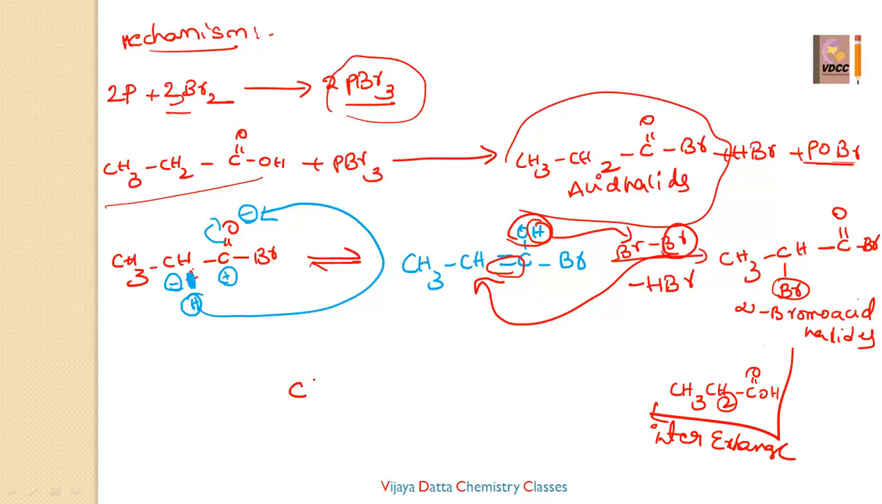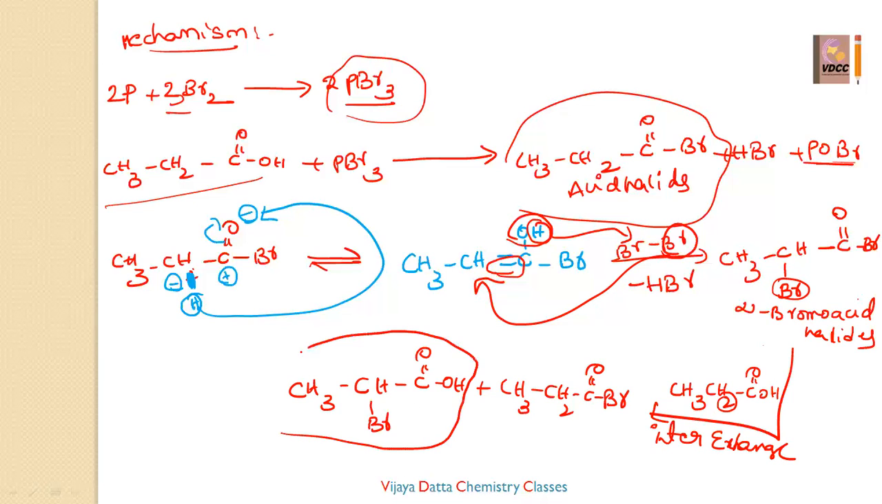Then the products will be CH3 CHBr COOH plus CH3 CH2 COBr. So this is the alpha bromopropionic acid. Alpha bromopropionic acid is forming by inter-exchange of the hydrogen and bromine from these two acids. So this is the actual mechanism. Like this we are getting CH3 CHBr COOH.